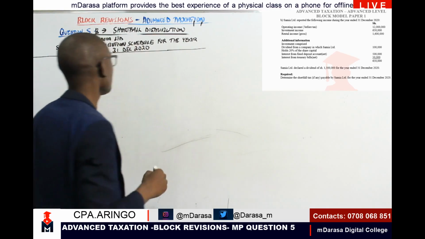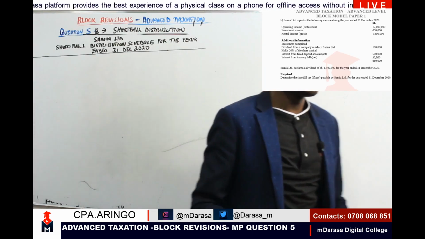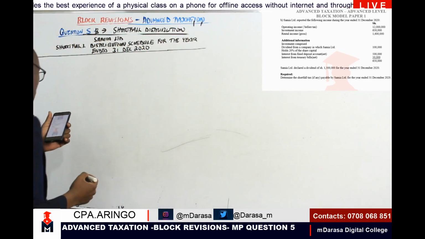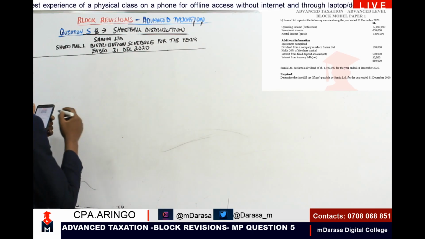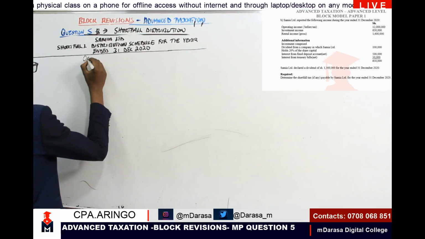Okay. So the moment we have this case, now we need to have our details right, identify our incomes. The incomes that I was given: we have operating income.